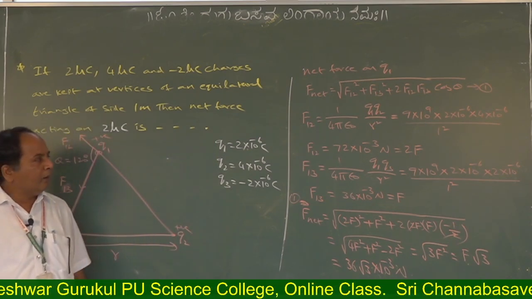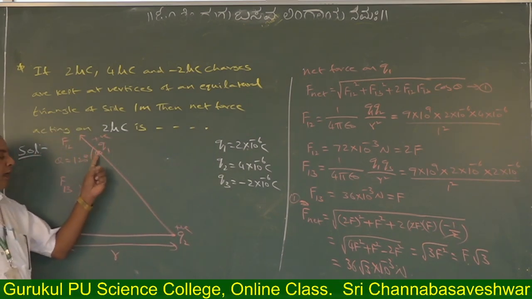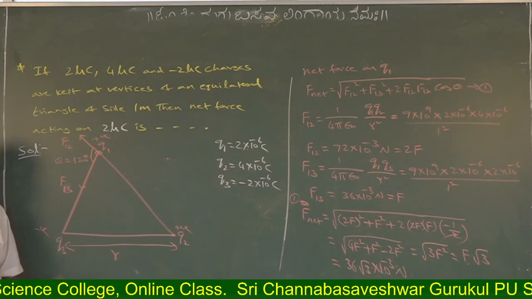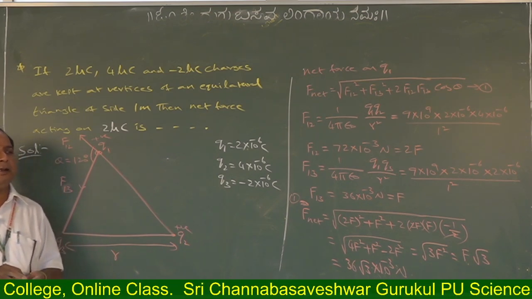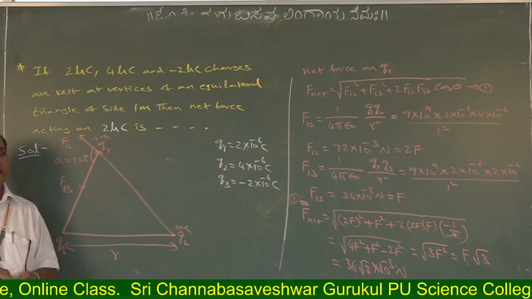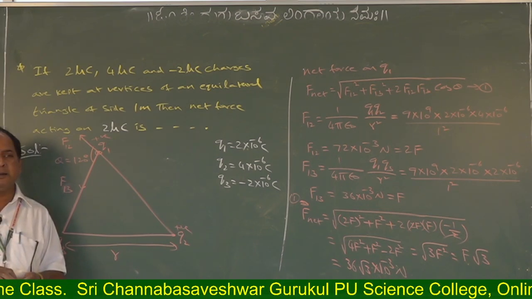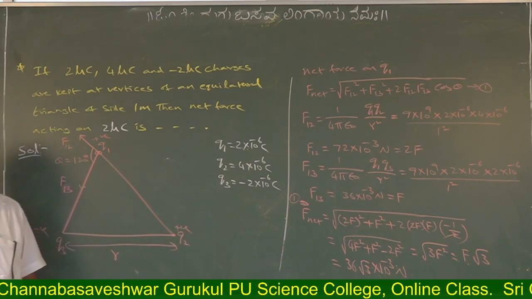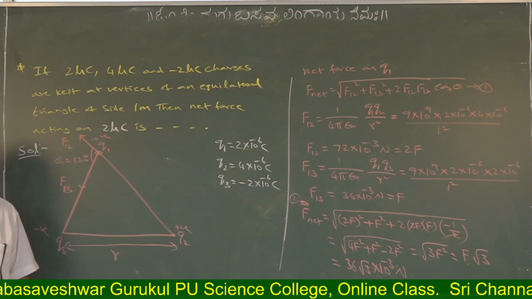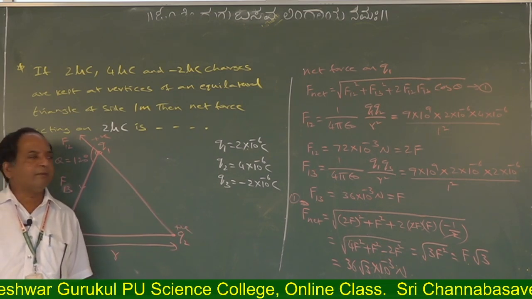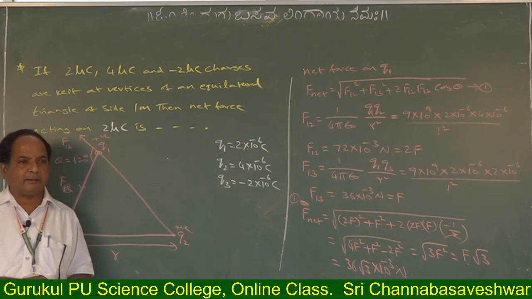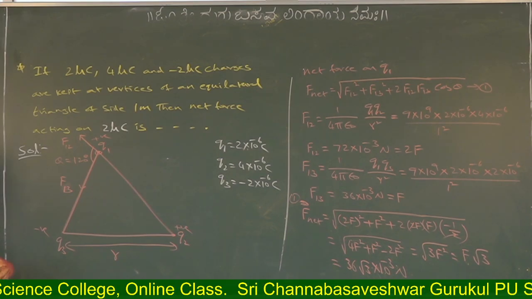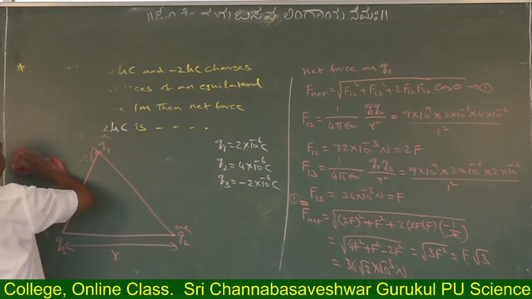Okay. So for the same problem with the same charges, is the same force acting or are different forces acting? Different. First case we got 72 into 10 power minus 3 Newton. Second case we got 36 root 7 into 10 power minus 3 Newton. Now 36 root 3 into 10 power minus 3 Newton. So different forces are acting. Okay? So like this we are able to find out. Next, another problem we made.